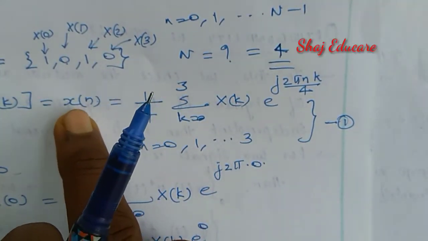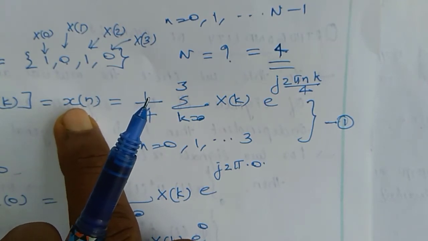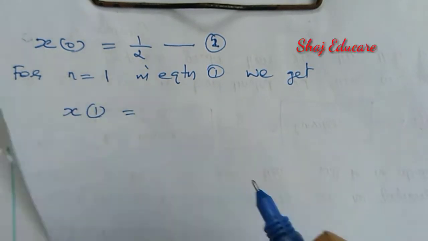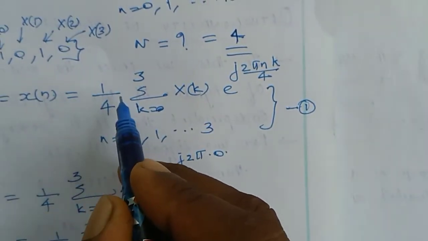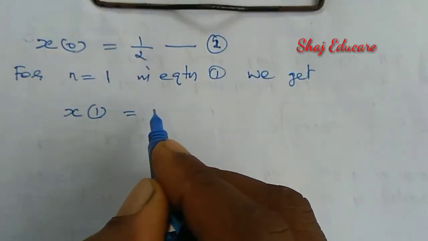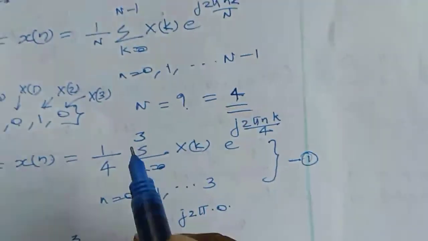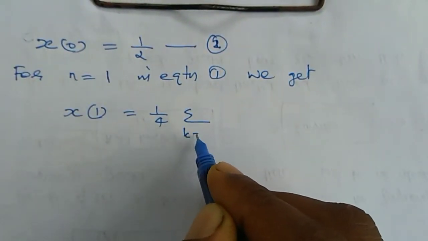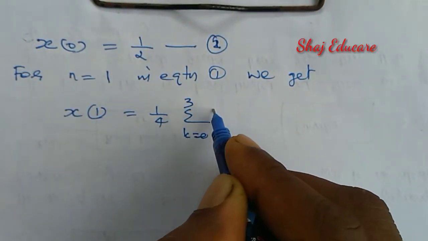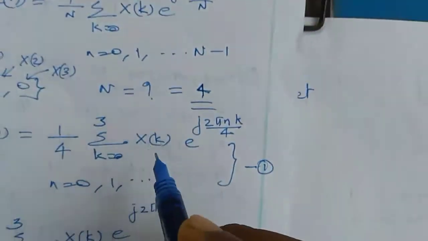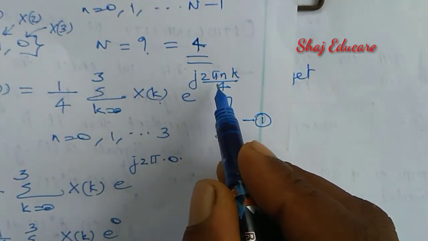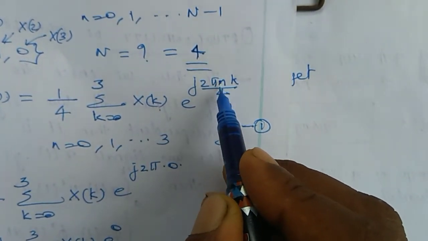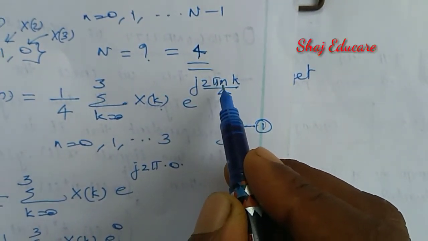Substituting n equal to 1, we are getting x of n equal to 1, that is x of 1, equal to 1 by 4 sigma k equal to 0 to 3 x of k e raised to j 2 pi n k by 4. Here small letter n is equal to 1 itself.